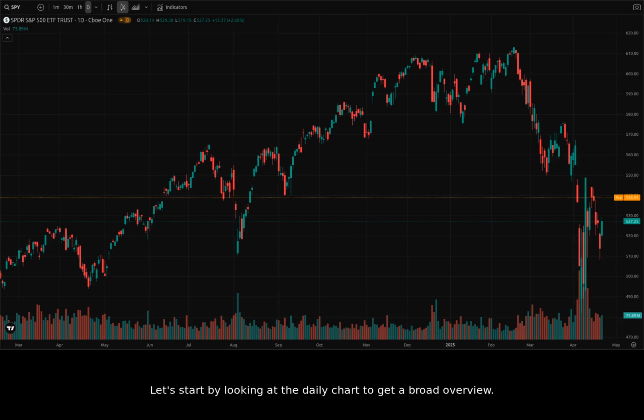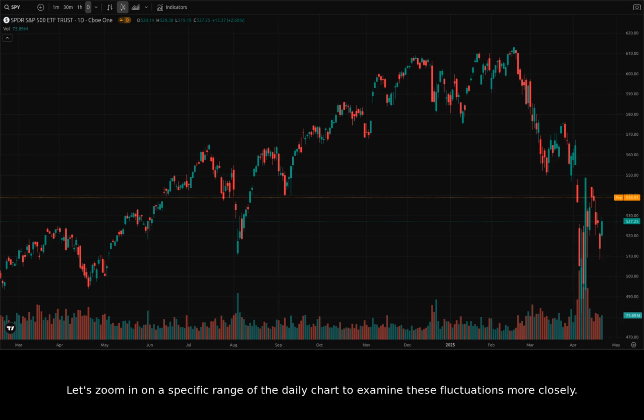Let's start by looking at the daily chart to get a broad overview. Looking at the one-day chart, we can see recent volatility. We've seen significant swings in price action, particularly in early April 2025. Prior to that, there's generally a bullish trend we can see in 2024.